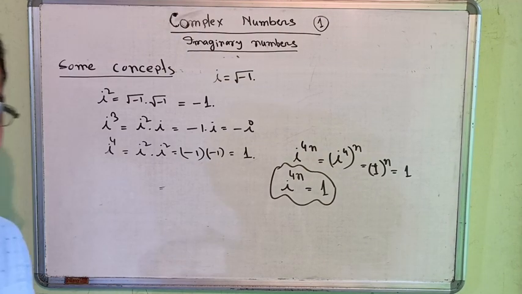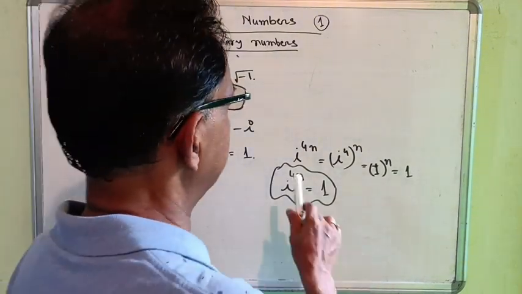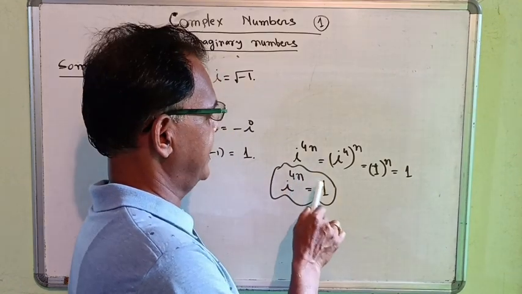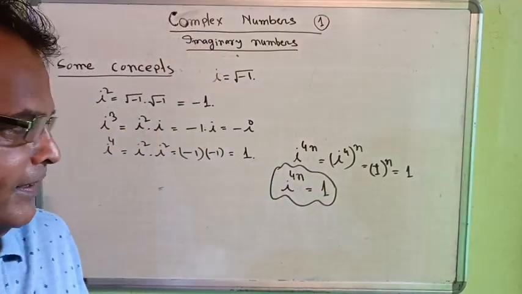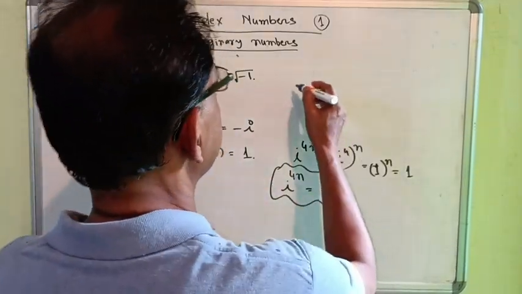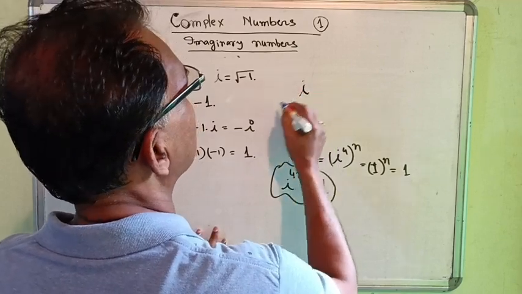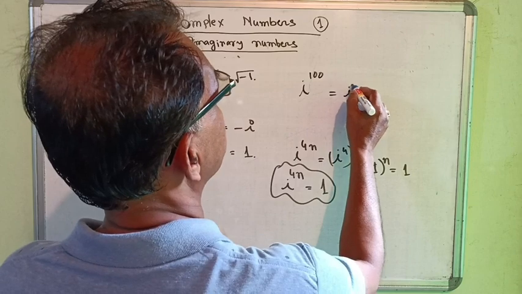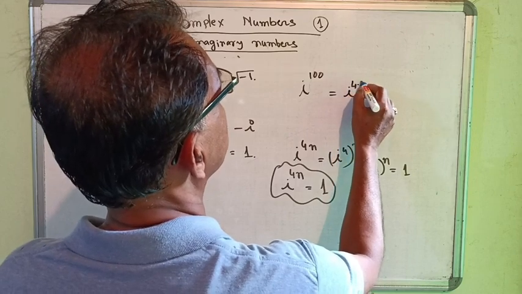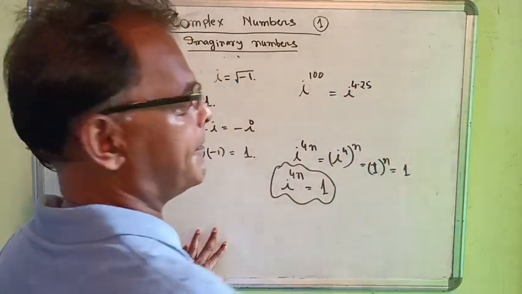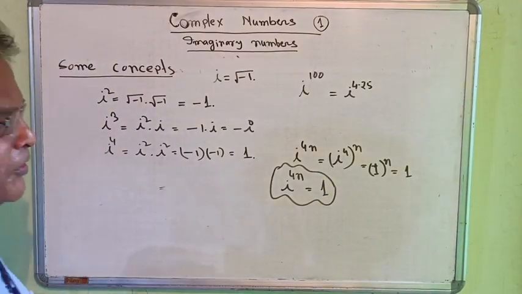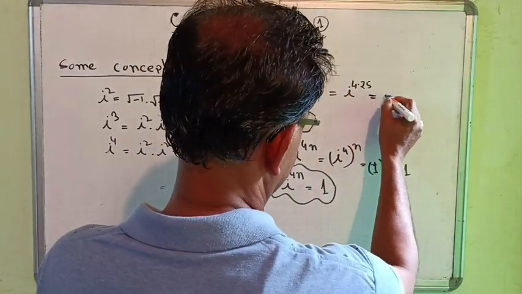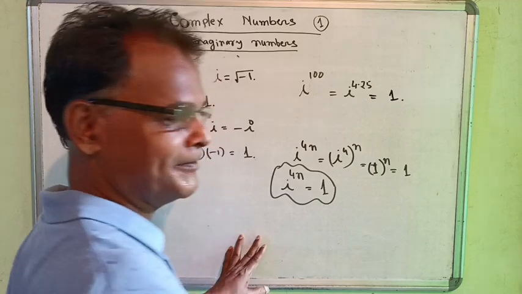i to the power, if it is a multiple of 4, then we get equal to 1. For example, we say i to the power 100. Now what happens? i to the power 4 into 25, that is a multiple of 4, so we can write easily this equal to 1.